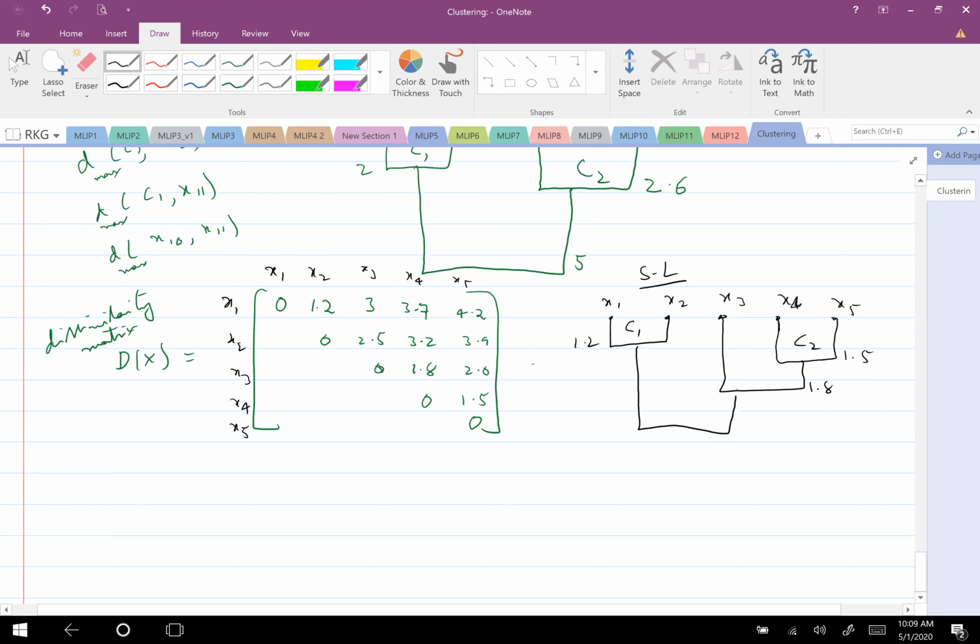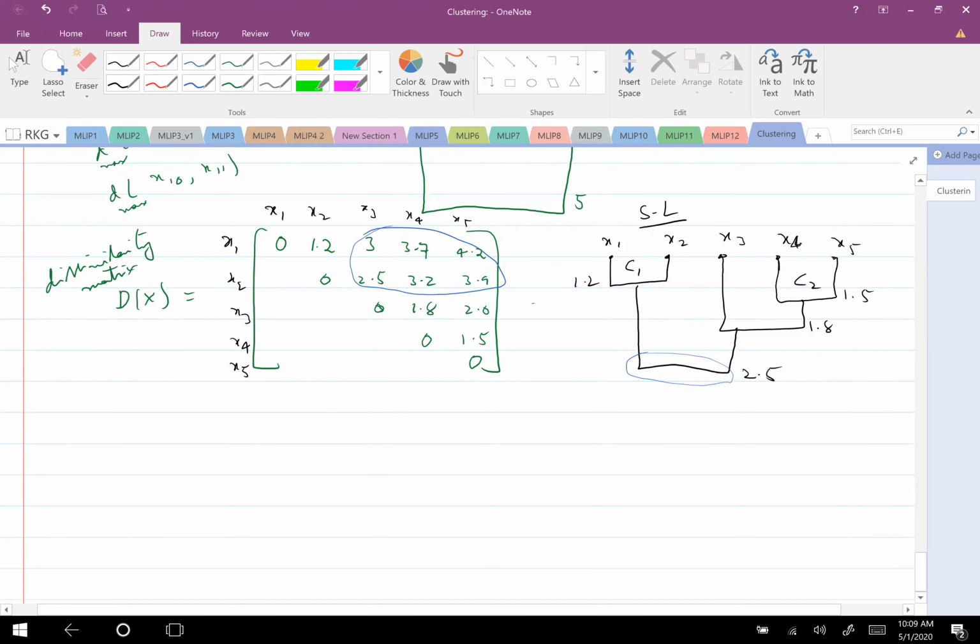With what distance? X3, X4, X5 should get merged with X1, X2. What distance? 2.5. Yeah, good. So if you look at the final one, this one corresponds to this in the set. So this is 2.5. I hope you understood.